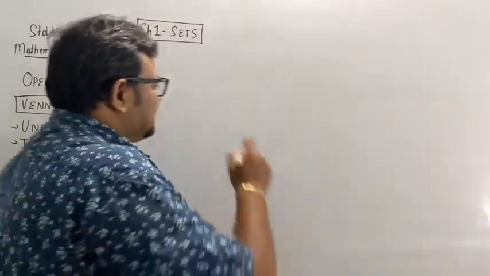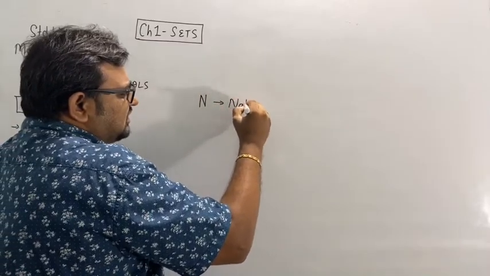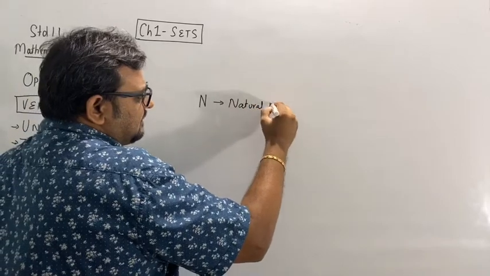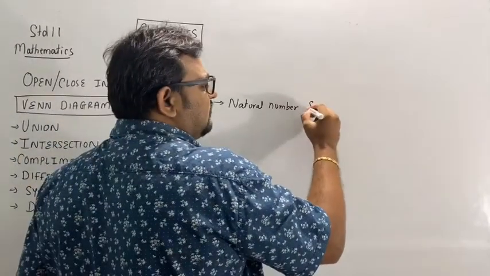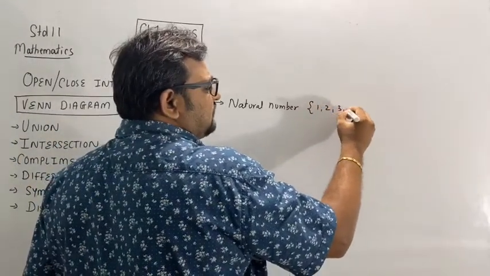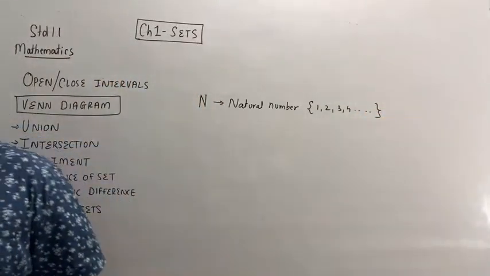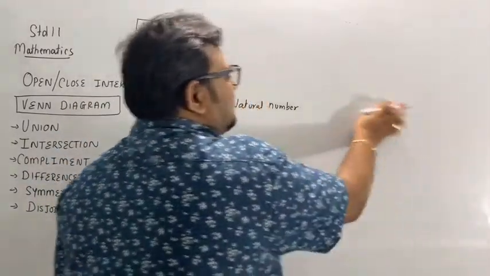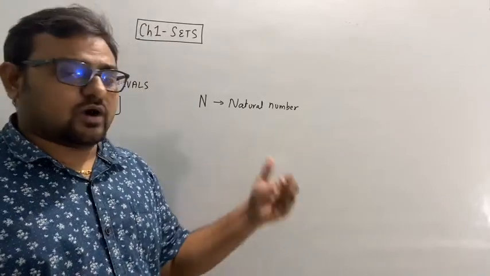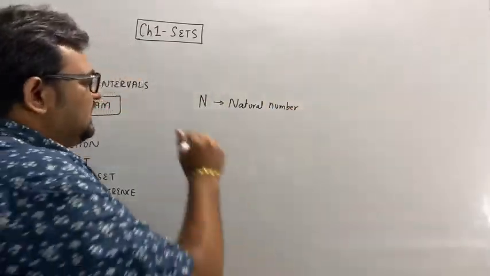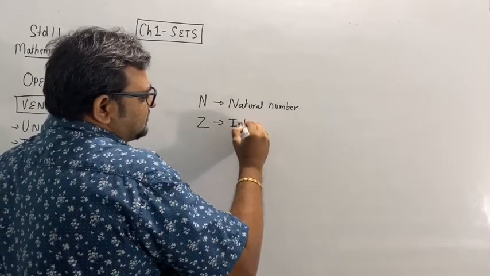Okay, when I say N, what does N mean? Natural numbers. This is the set of 1, 2, 3, 4, and so on. Right? So natural numbers mean the set of all the positive integers starting from 1 to infinity. Then after that, Z. Z means integers.